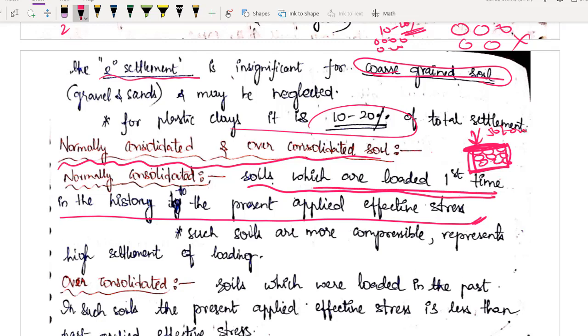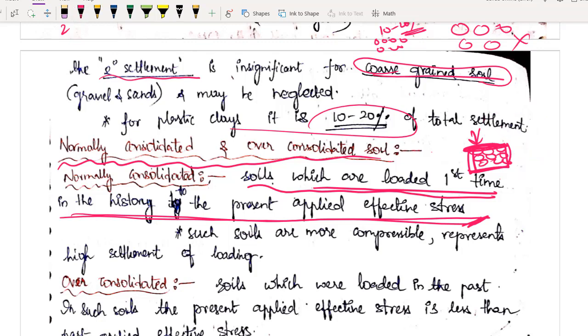Soil which is loaded first time in the history to the present applied effective stress. What is the present applied effective stress? 50 ton per area. Previously it was only 5 ton. Is it applied for the very first time or not? This 50 ton per area is applied for the very first time or not? So this type of soil we are calling normally consolidated.